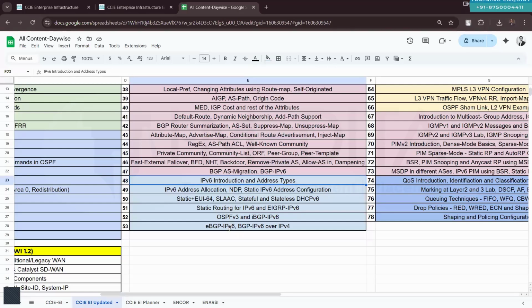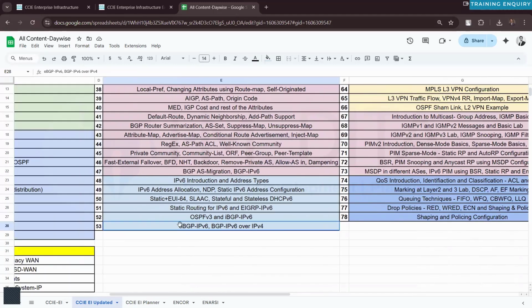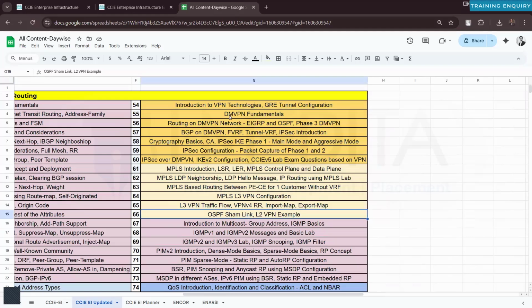Then IPv6 will take a few classes as well, 3 to 5, maybe 6 classes. IPv6 is going to take some time. In IPv6 we will talk about all the protocols: static routing for IPv6, EIGRP for IPv6, OSPF for IPv6, BGP for IPv6, eBGP and iBGP for IPv6, all the routing for IPv6. Then VPN technology will take quite a long time as well.